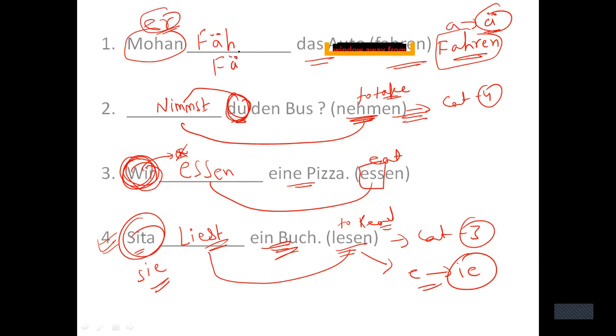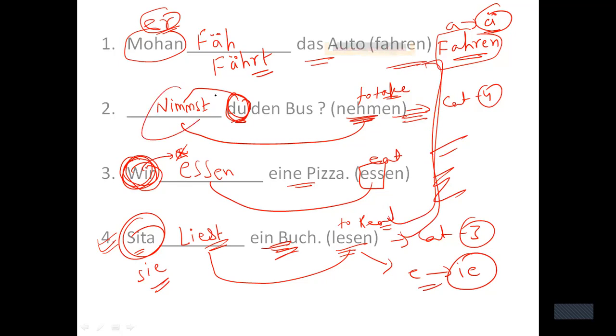Mohan fährt das Auto. Mohan drives the car, right? So this type of question can come in your exam where you are supposed to fill the correct form of the verb. Verb is given, and you are supposed to write the correct form of the verb.